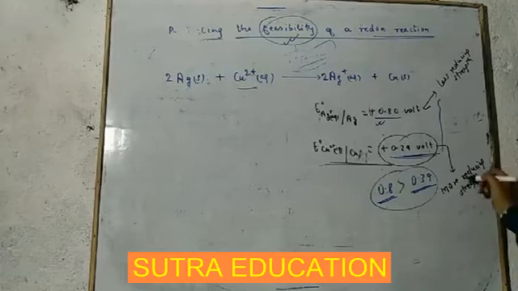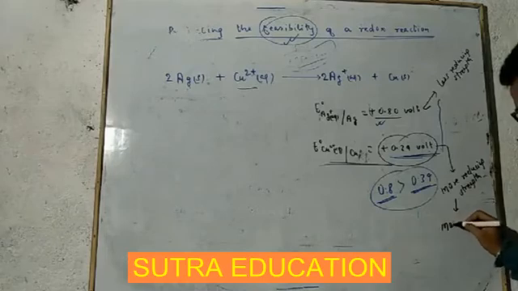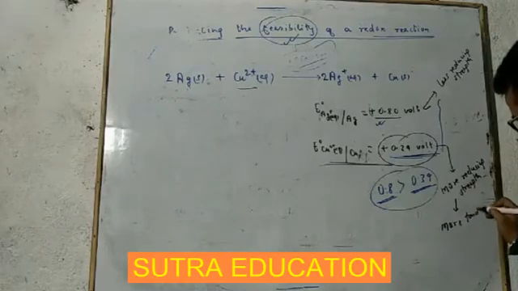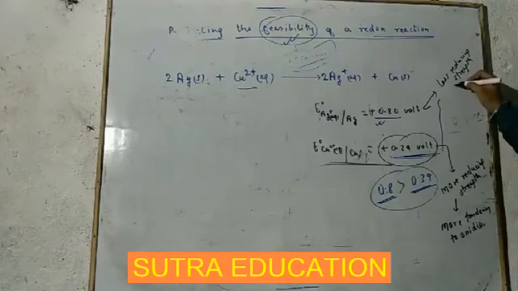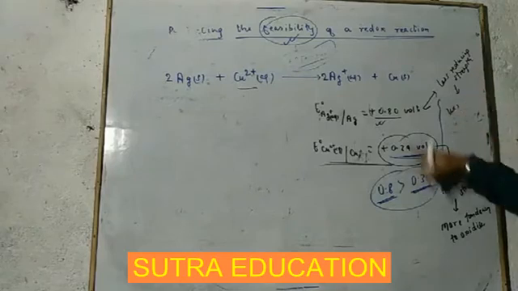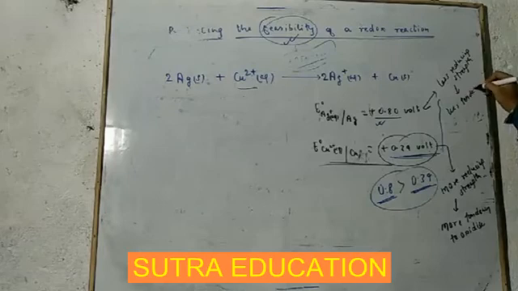So if it has more reducing strength, means what? It is having more tendency to oxidize. It is having less tendency to oxidize. Just comparatively I am talking. Okay, less tendency to oxidize.